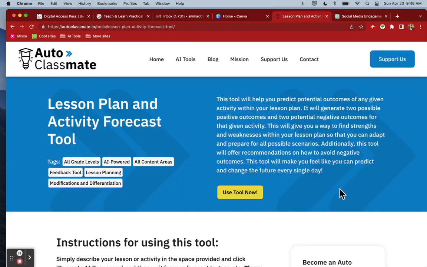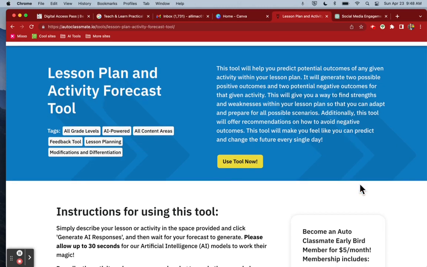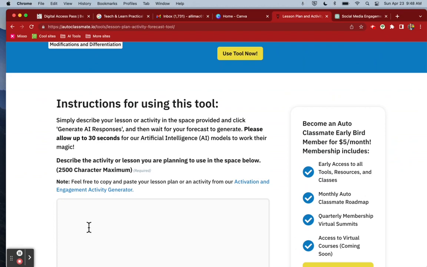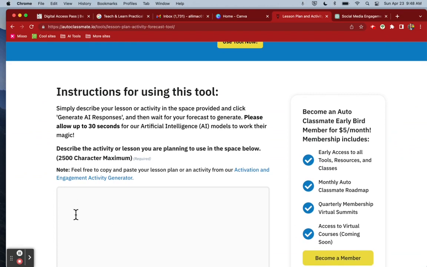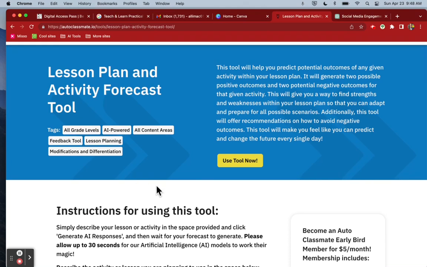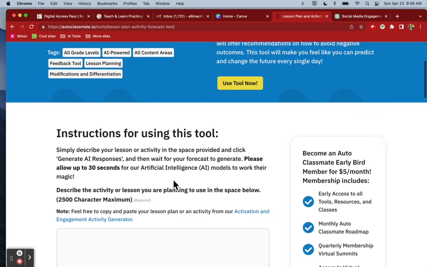So the third option is to have the classmate create a forecast of a lesson plan that you have coming up. So this is a really interesting idea. The lesson plan can be copied and pasted into the box, and then the tool will generate some predictions about how this is going to go. It'll give you 2 positive and 2 negative predictions about the lesson plan and show you some strengths and some weaknesses.